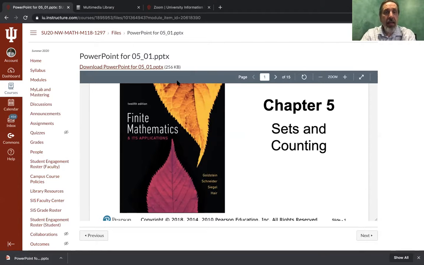Now, you can get a 14-day trial code, if you will, that will give you the first couple of weeks. But after those 14 days are up, you will no longer have access to MyMathLab. And since the course is 6 weeks long, don't think you can skate by on that 14-day code.